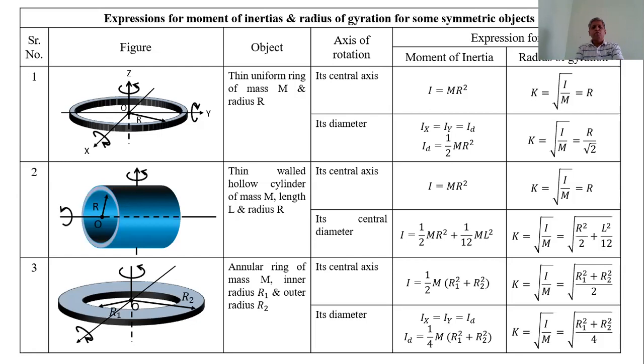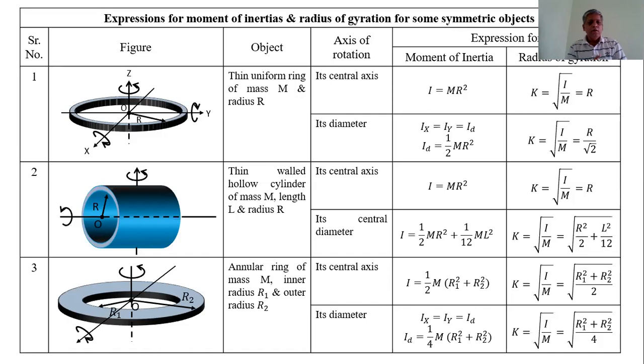The objects whose mass is equally distributed around the center of mass or around the axis are called symmetric objects. Here, the first symmetric object is ring.